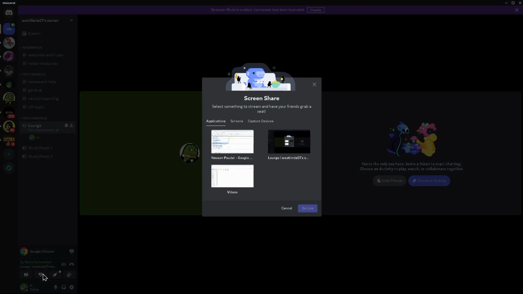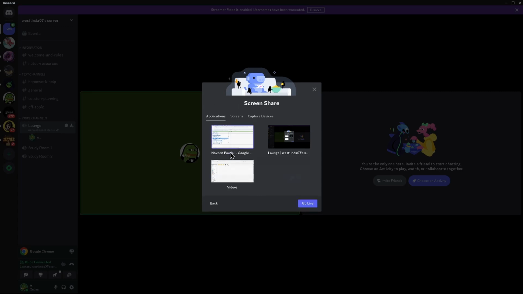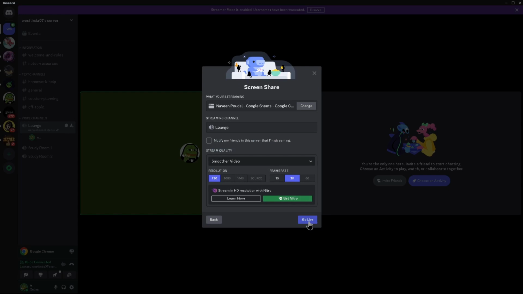After adding a game, tap on share screen, which is in the bottom left corner. After tapping on share screen, select the game that you have just added. You just have to select its window, and after selecting that, tap on go live. After tapping go live, you will start being live in your Discord, and you have to check if your audio is working, and that will fix your audio.